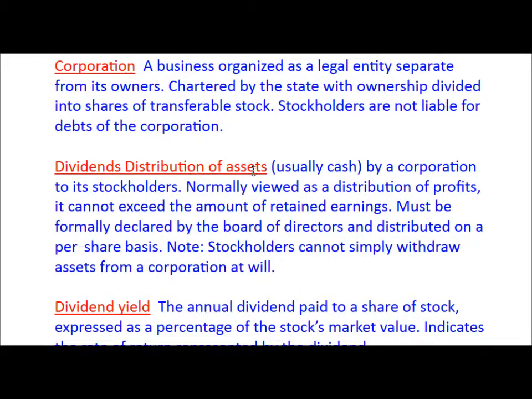Dividends: distribution of assets, usually cash, by a corporation to its stockholders, as we all know about dividends. Normally viewed as a distribution of profit, it cannot exceed the amount of retained earnings, must be formally declared by the board of directors, and distributed on a per share basis. Stockholders cannot simply withdraw assets from the corporation at will.